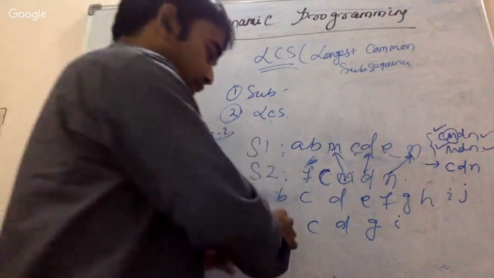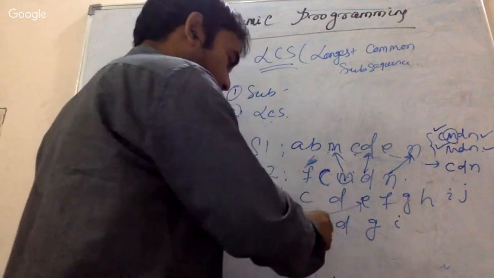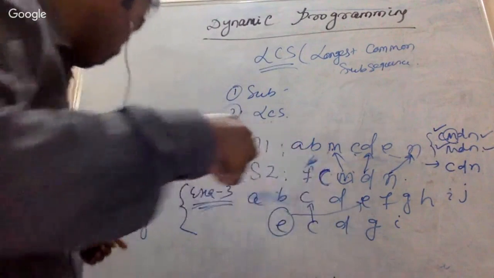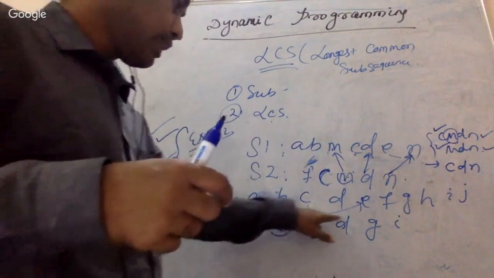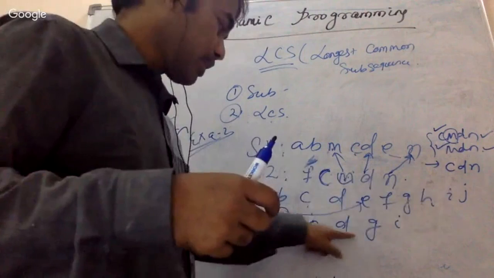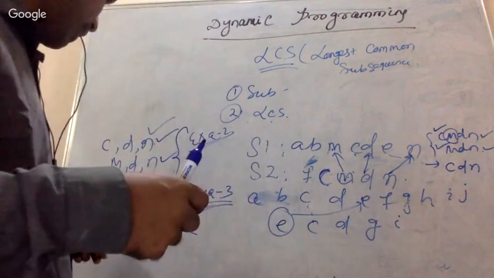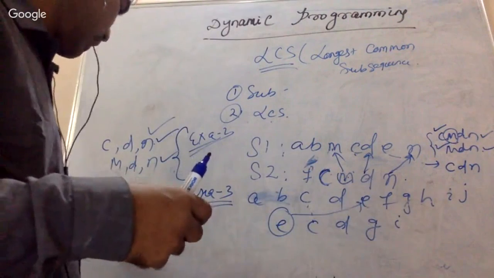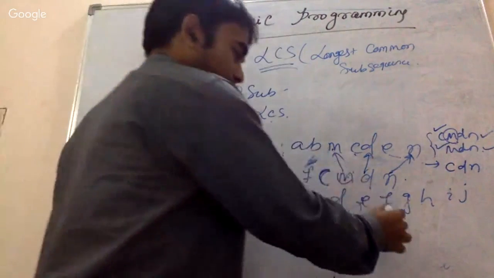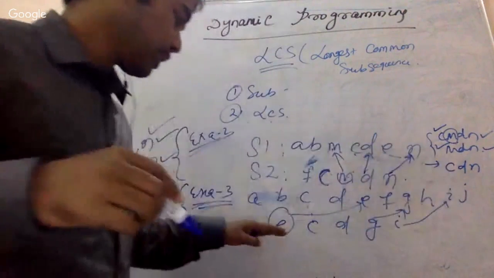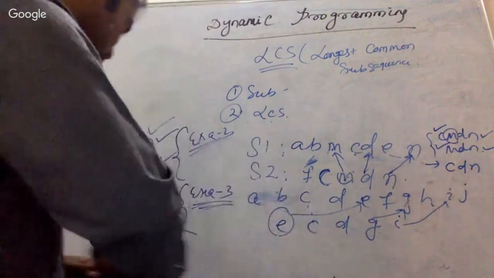If I start from E, then E is there, then C we cannot take, right? Whenever we are taking E, we cannot check the earlier ones because we cannot intersect, right? Then C doesn't have any match. If we take D, then D doesn't have any match. G, yes, it is matching. So E, G, and then G has a match. And how about I? I has a match. So this is the first one. The first one is E, G, I.